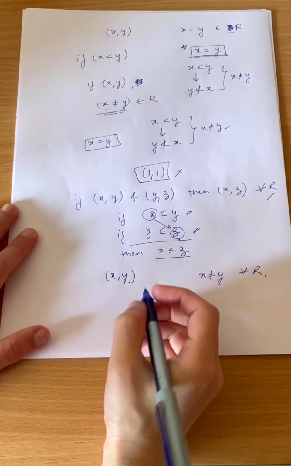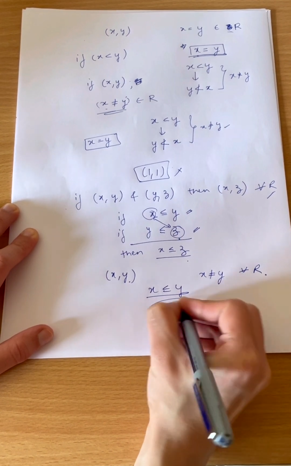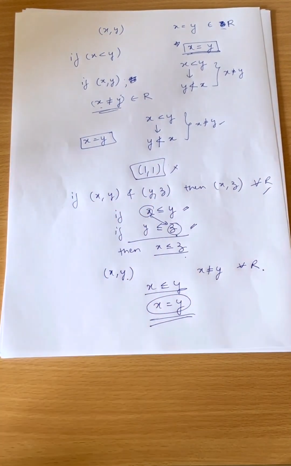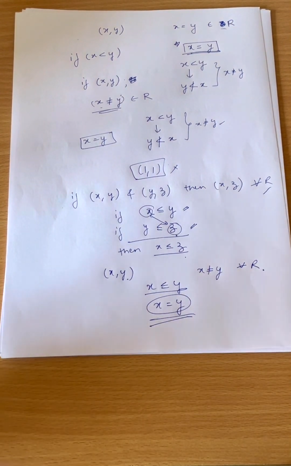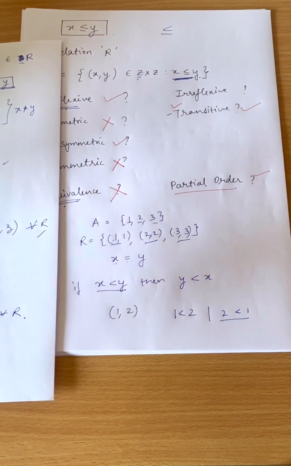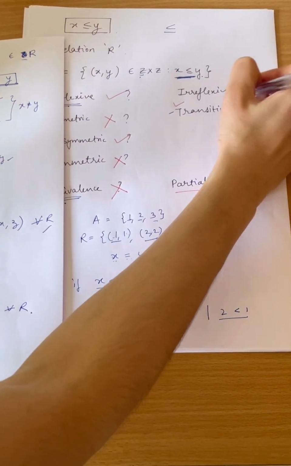But in that case we can't say, because if x is less than equal to y, there are some possibilities where x is equal to y. Okay, so the relation less than equal to does not follow irreflexive on any set of integers. So we can say that it is not irreflexive.